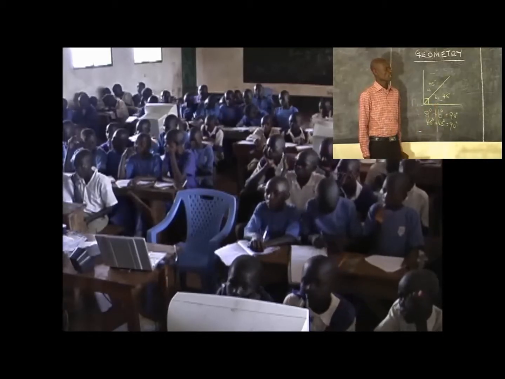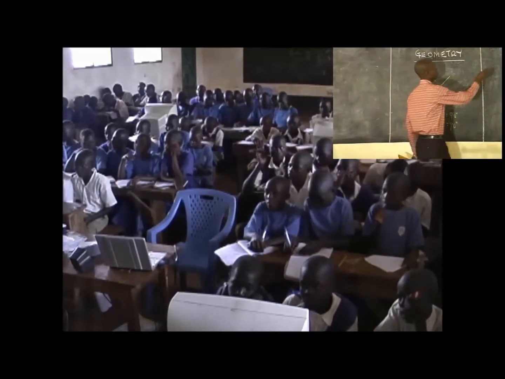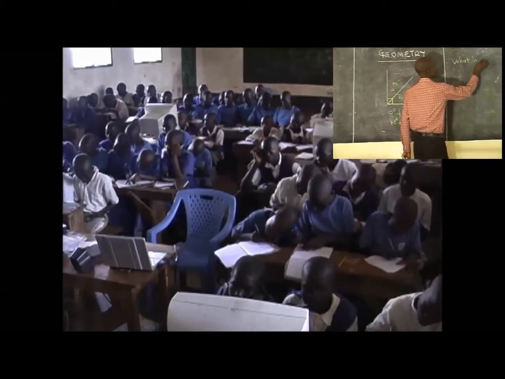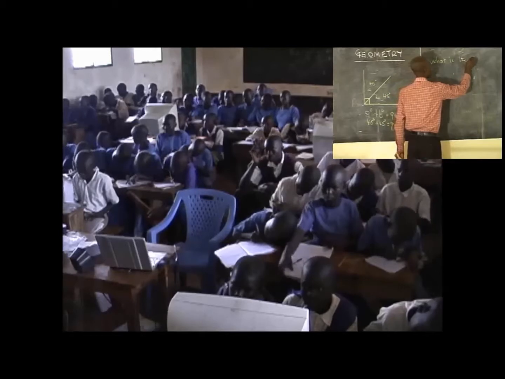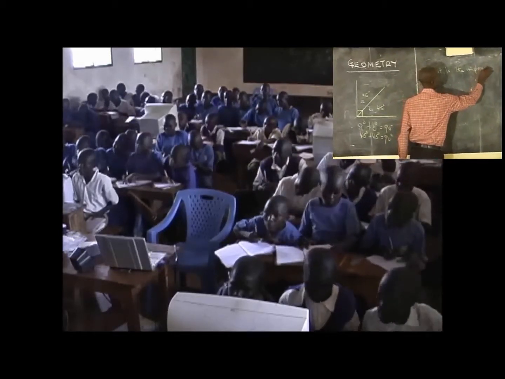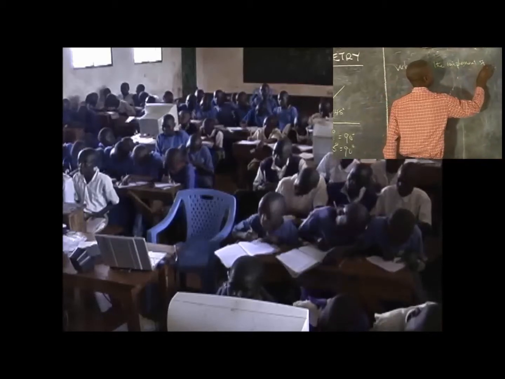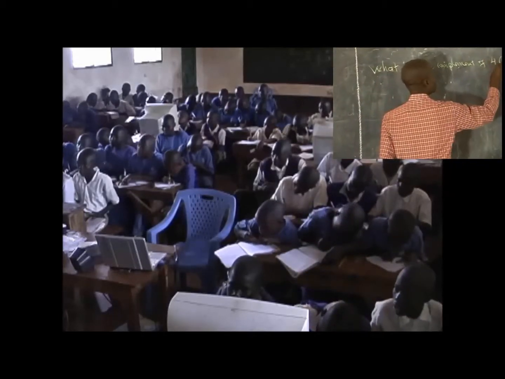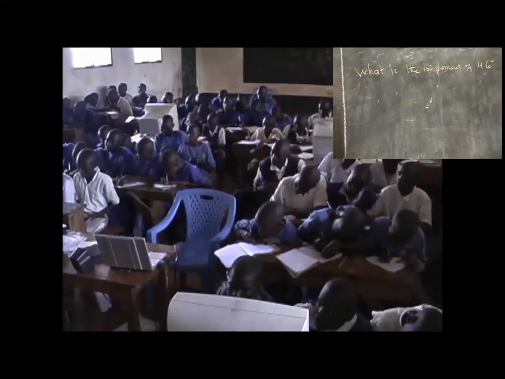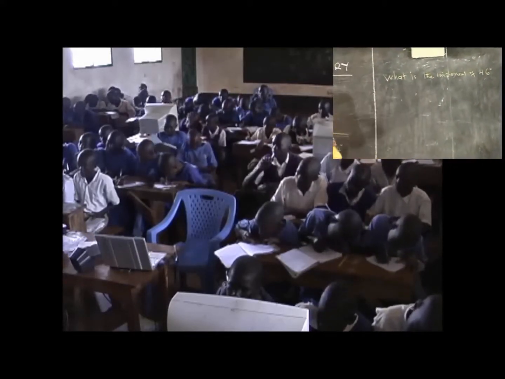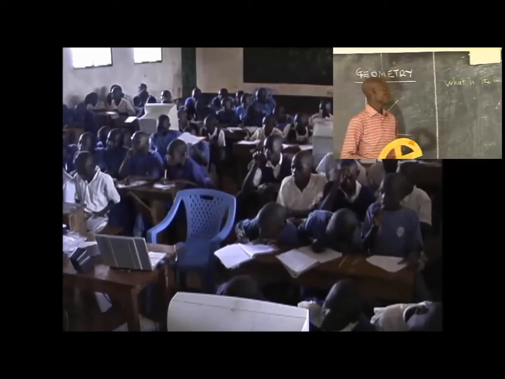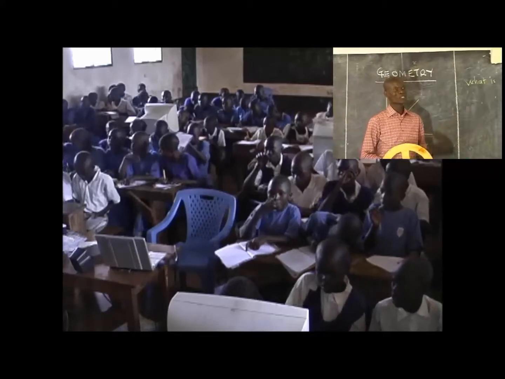For example, you can be asked, what is the complement of 46 degrees? If you answer the question, what will be your answer? Or how can you go about finding the complement of 46 degrees?